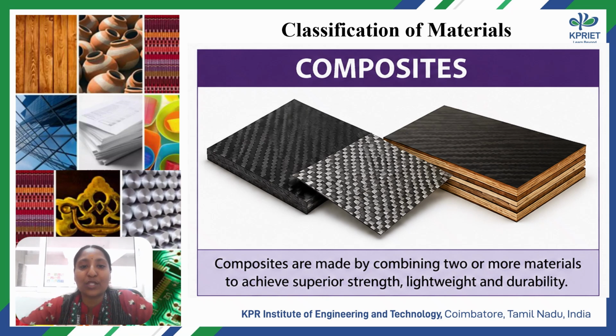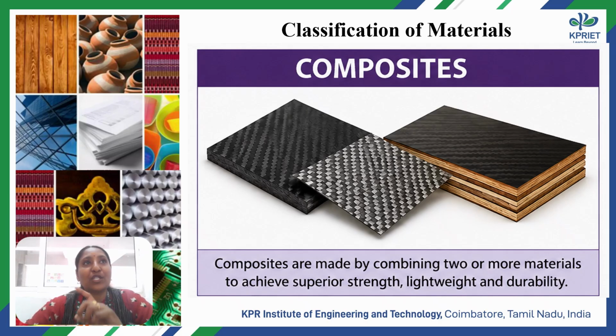Next one is composites. A composite is a material formed of two or more materials to attain required properties like high strength with light weight. A day-to-day easy example is plywood. Plywood is a composite material, a composition of different types of wood material, and fiberglass is also an example of composites.